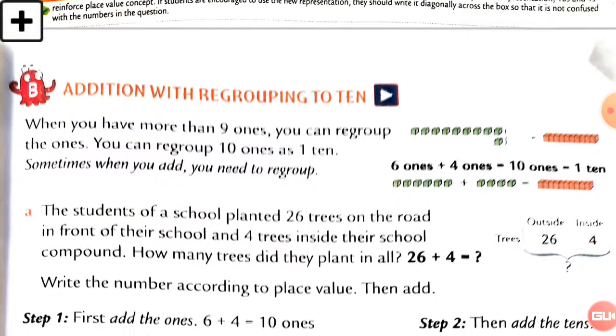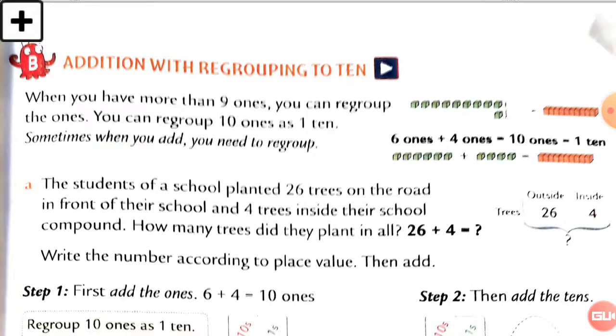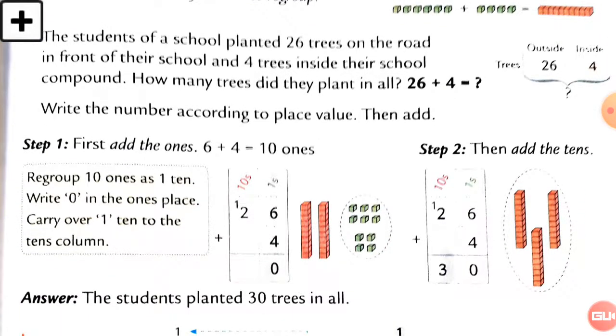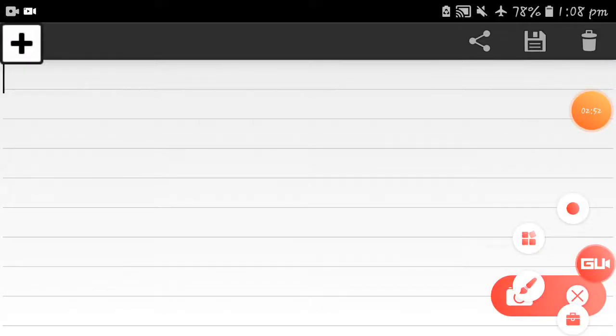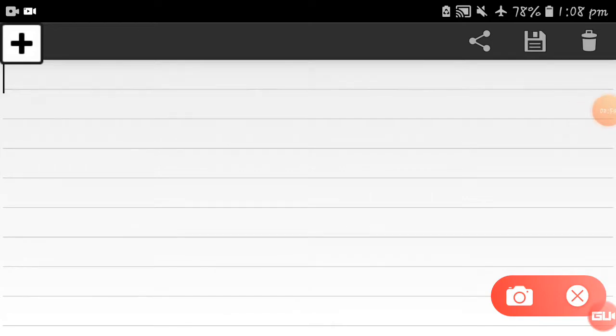See this, the previous topic is adding with regrouping to 10. It means you have to start adding numbers with the ones place. But whenever the ones column gets a 2-digit number in the answer, then what will you do? Okay, let me show you a short summary of what we did yesterday. Students, I'll tell you the example of what we did yesterday. Just a short example.